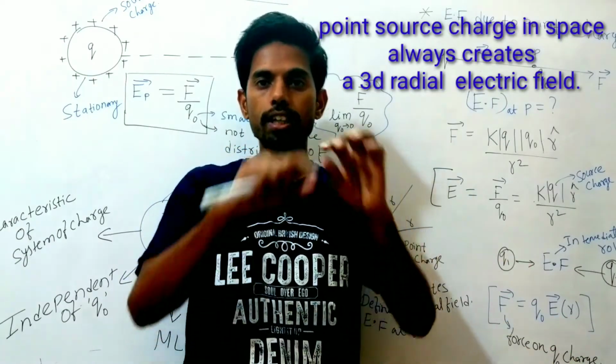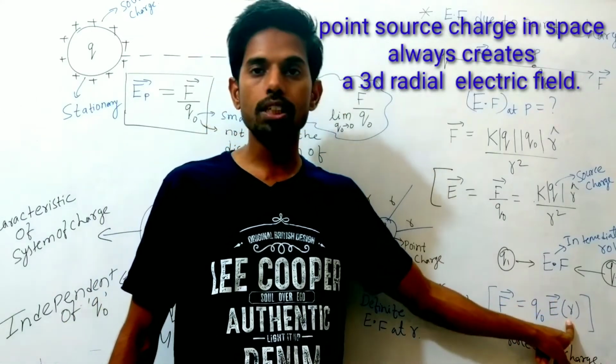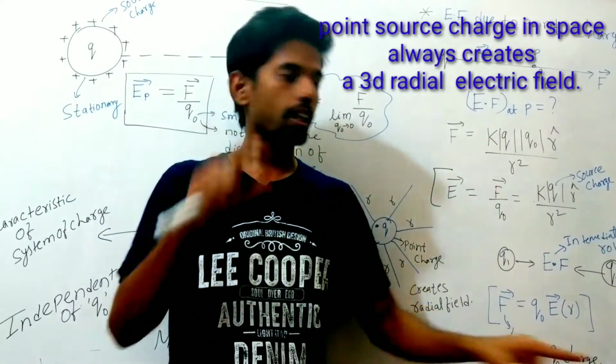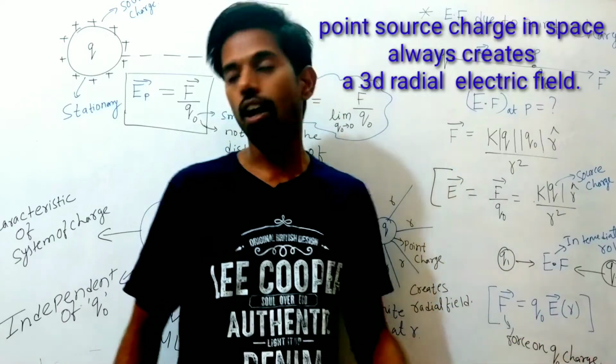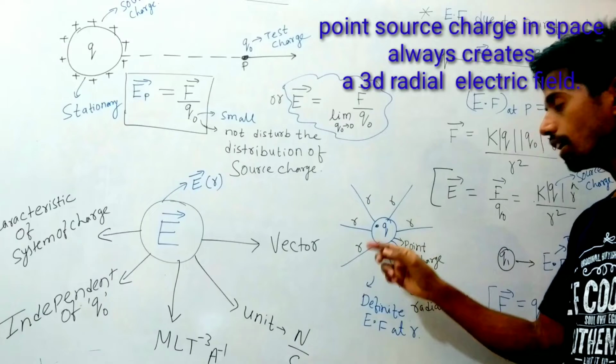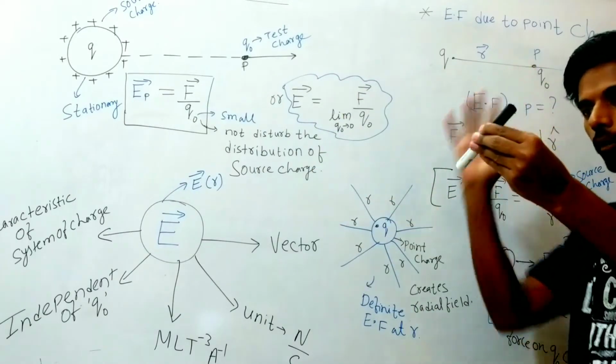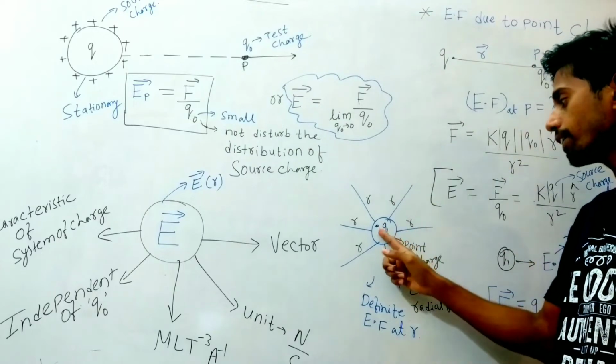Since electric field is always three-dimensional, we can put electric field in three-dimensional space by just putting a position vector, that is r. Suppose this is a point charge, at r distance everywhere in three-dimensional space, the electric field magnitude is constant.